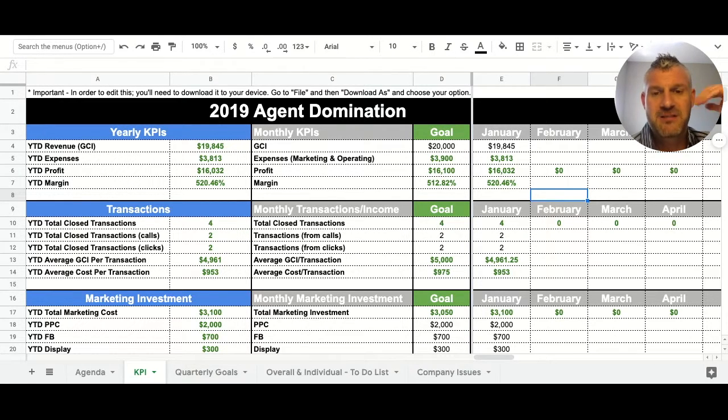There are examples of things you can measure in here, but you could also add your own. Maybe you want to add how many open houses you do versus how many clients you get from open houses. That's something measurable, and relatively simple to measure. You could add how many people sign up at an open house on average, and all kinds of stuff. But this is our boilerplate version of a KPI dashboard specifically for real estate.